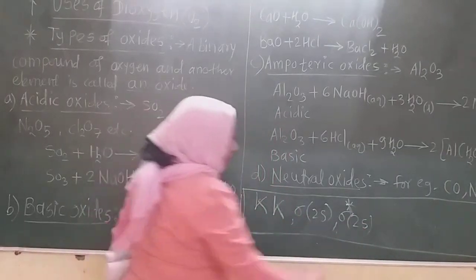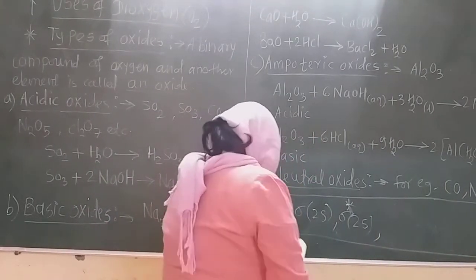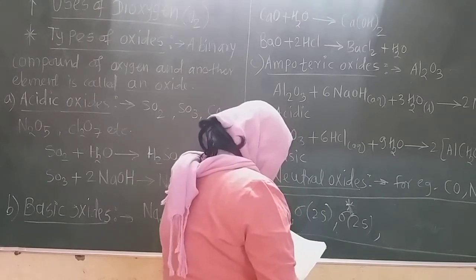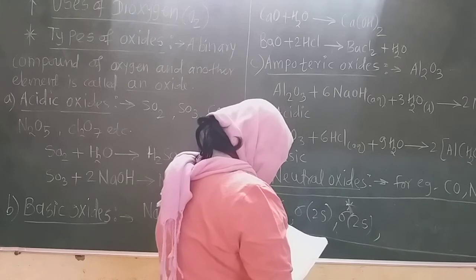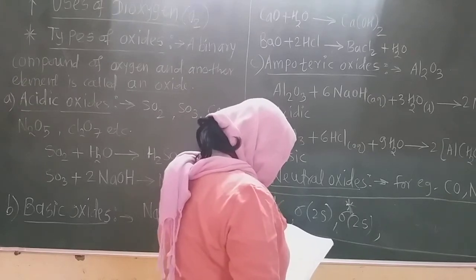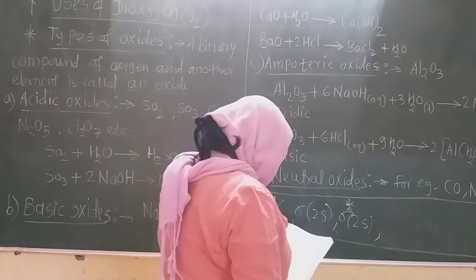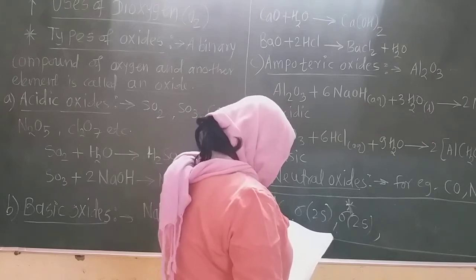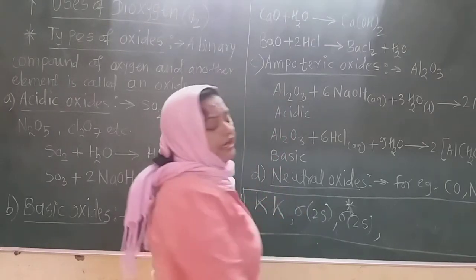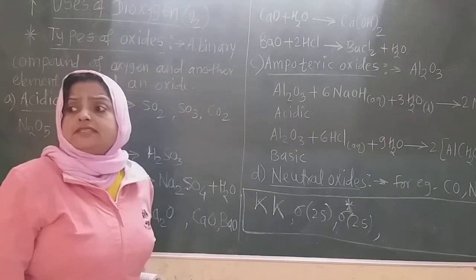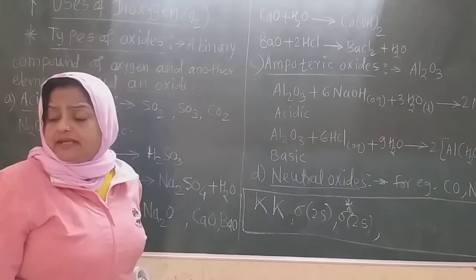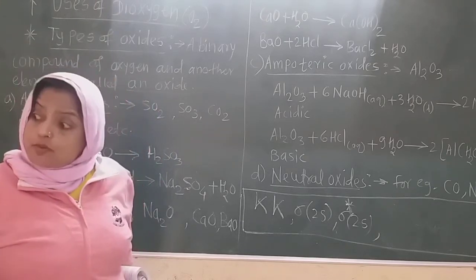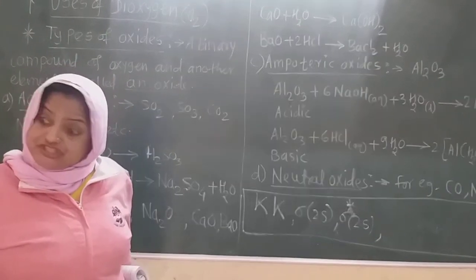Then pi 2px2 and pi 2py2, and sigma 2pz2, because the 2pz orbital is on the internuclear axis, so there is formation of a sigma bond in the case of the 2pz orbital.